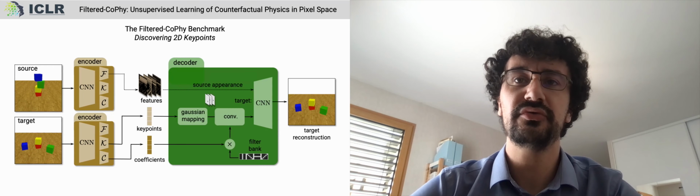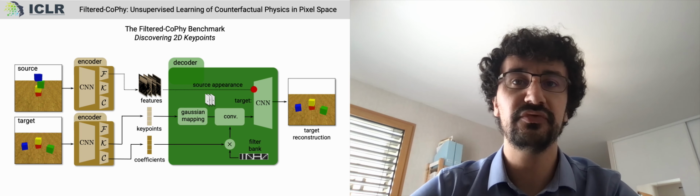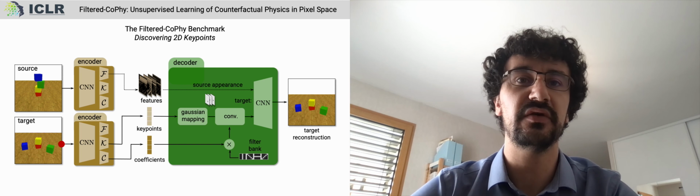Let's take a closer look at the structure of our derendering module. The encoder extracts a dense vector of visual features from the source image, which will be directly used by the decoder to reconstruct the target image. A set of 2D key points is also computed on the target image, as well as shape coefficients for each key point. This representation will be used during the prediction phase.